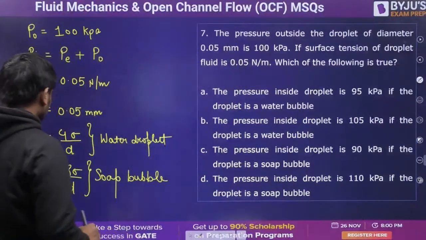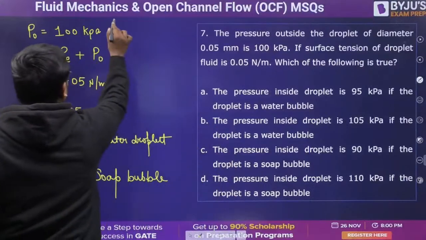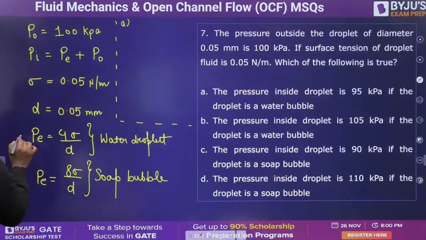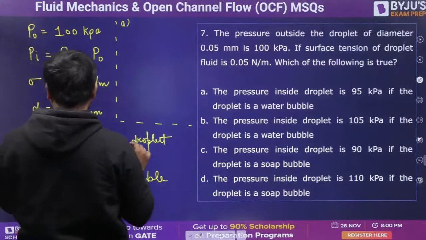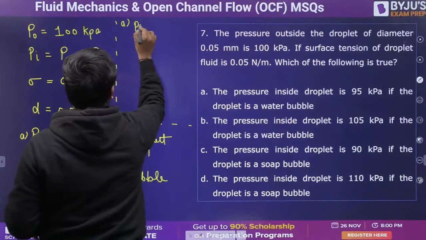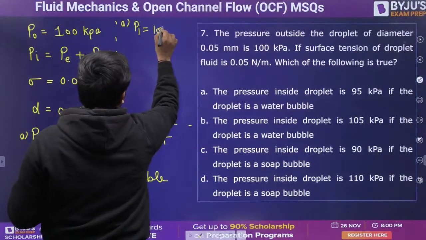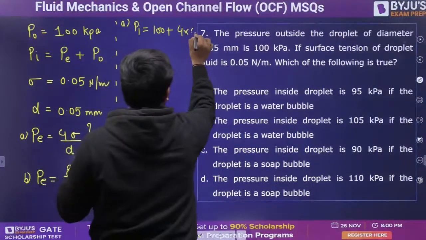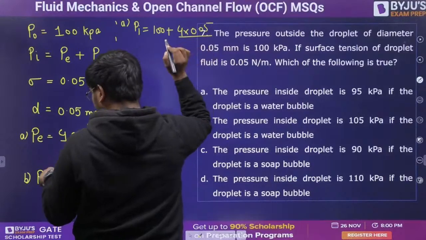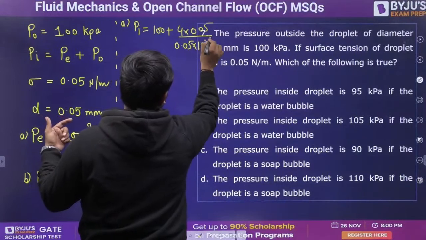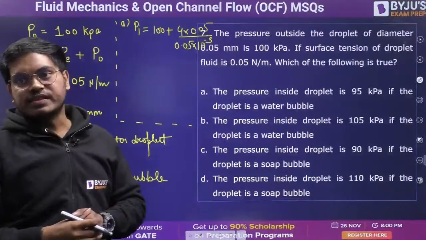So here, I think for the water droplet, let me call this A so that we don't get confused when we see the notes, right? So water droplet, it is how much? 4 sigma by D, right? So outside pressure, inside pressure is going to be 100 plus 4 sigma. Sigma is 0.05, D is given to us as 0.05, but it is in mm. I'll convert this in meter, so 10 raised to the power minus 3. Just check how much the inside pressure.